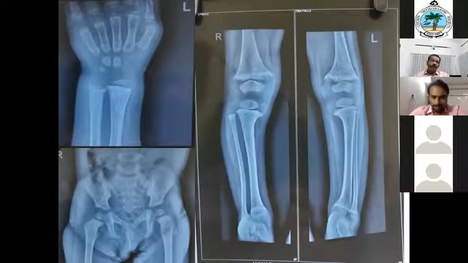See whether there is any coxa vara. Coxa vara. What is the normal neck shaft angle? Normal neck shaft angle.